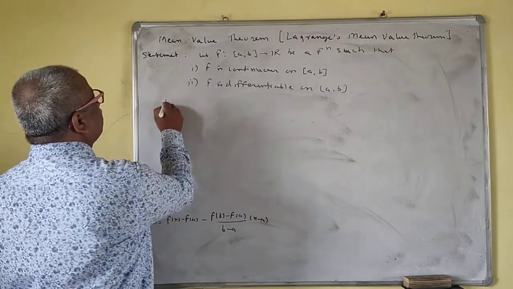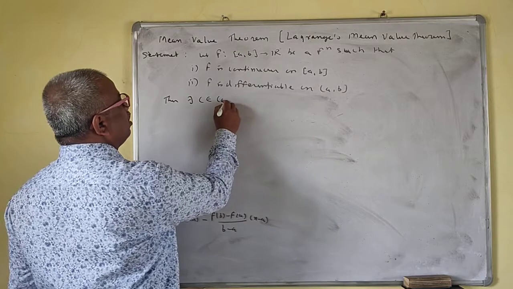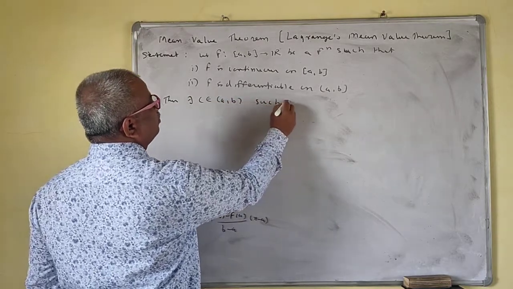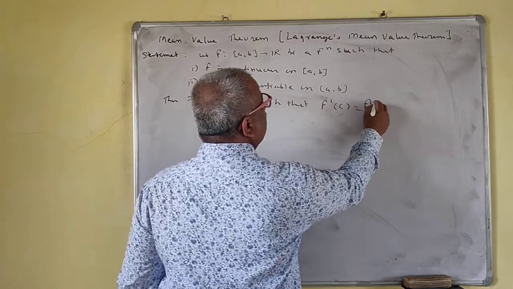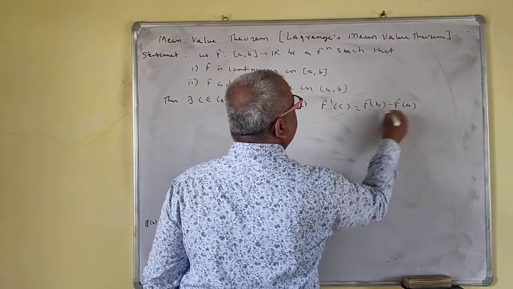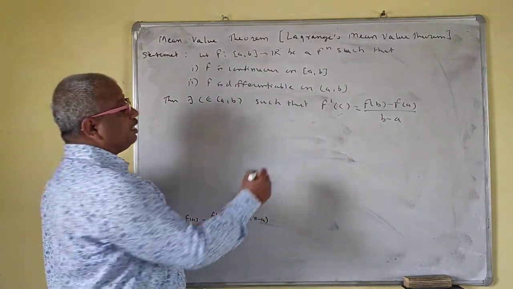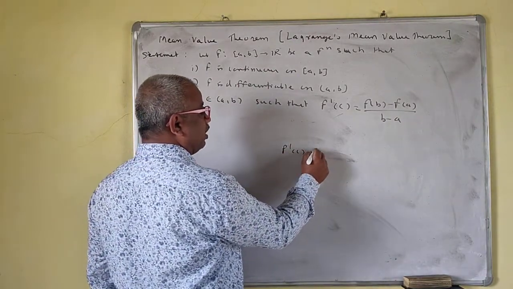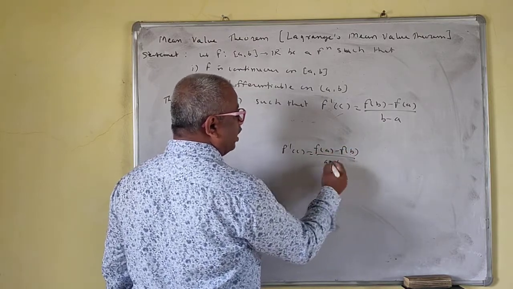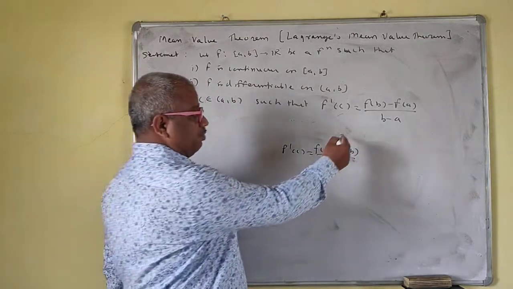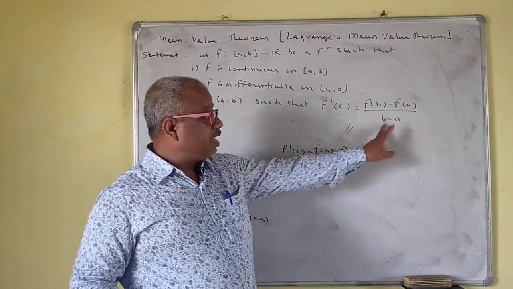Then there exists c belonging to open interval (a, b) such that f prime c is equal to f of b minus f of a upon b minus a. We can write this as f prime c is equal to f of a minus f of b upon a minus b. Both the things are the same. Here a minus b, here b minus a.